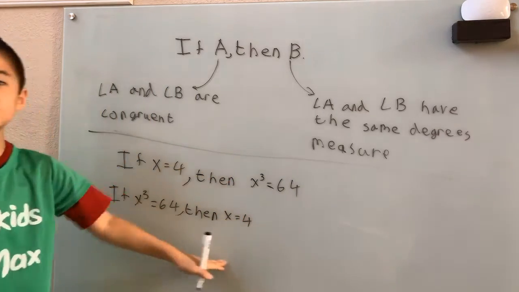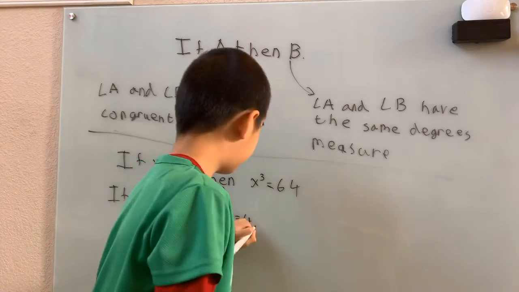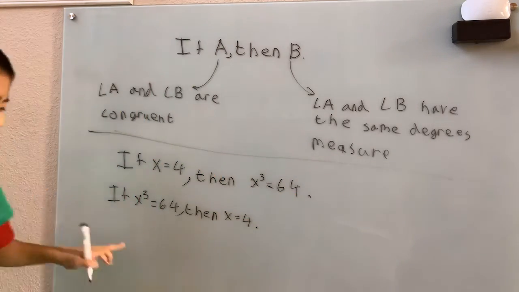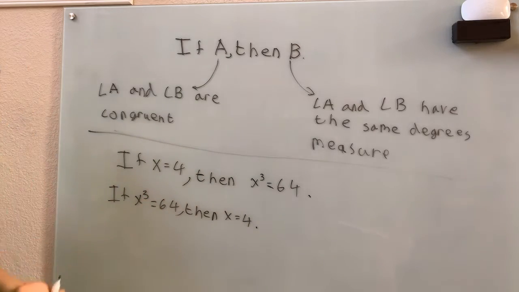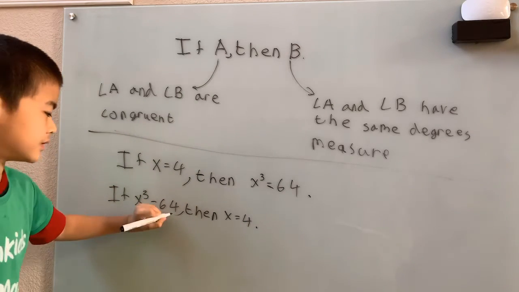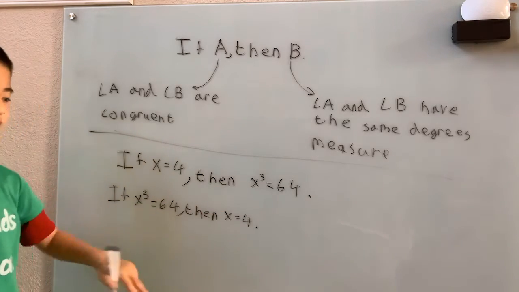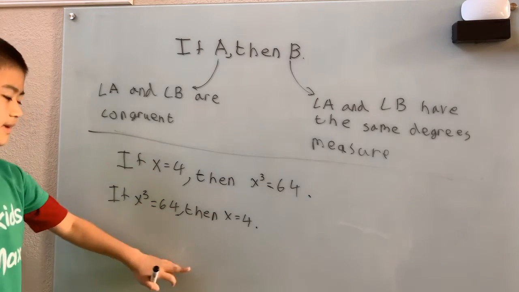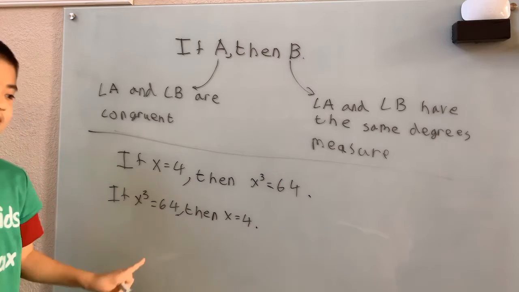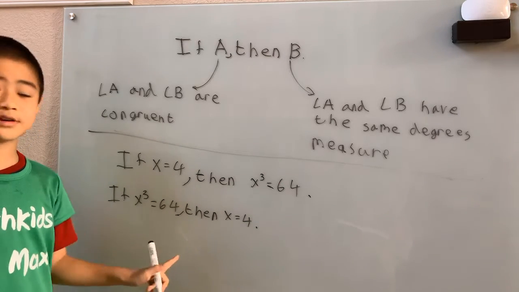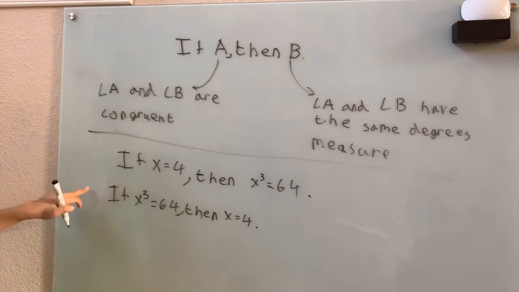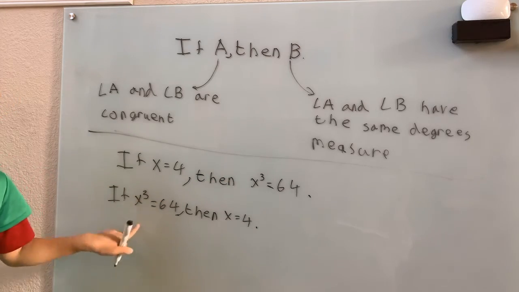And now we see there is no counterexample for this converse of a conditional statement, because negative 4 doesn't work, and there's probably no square roots or anything. So that means you can find 0 exceptions or counterexamples. That means the converse of this conditional statement is also true.